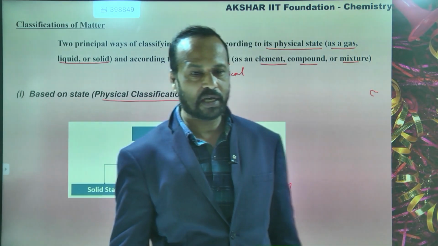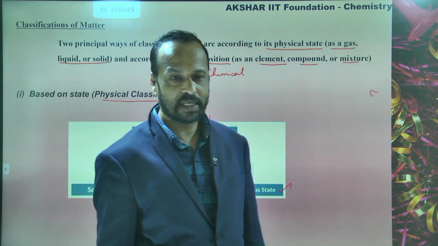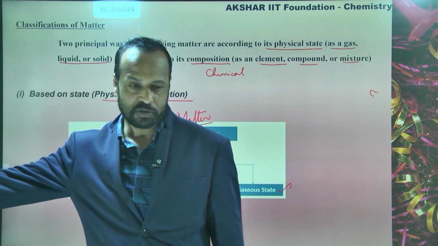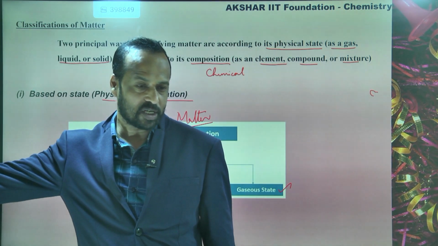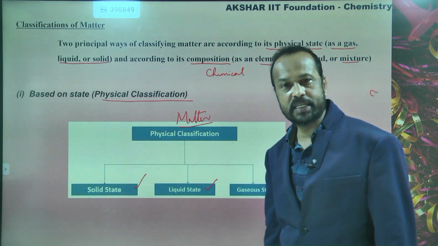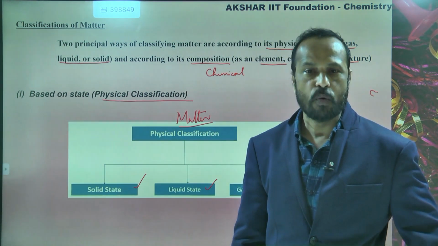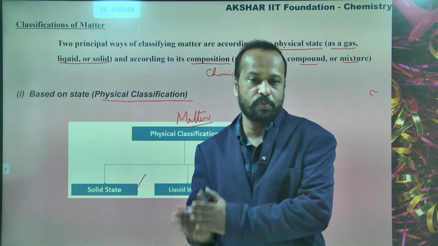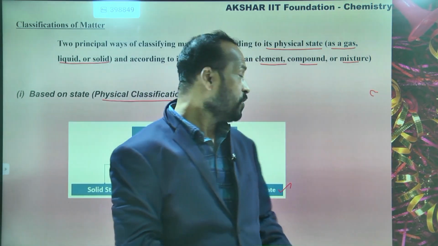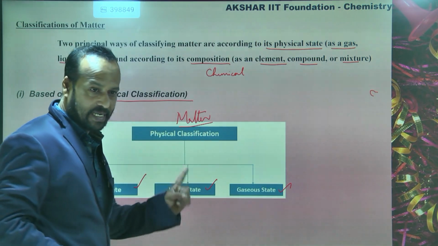You might have learnt this in the lower classes, 6th class or 5th class. Did you learn this, that matter exists in three states? Yes. So matter exists in three states: solid, liquid and gas. Now we are going to discuss these properties in detail.